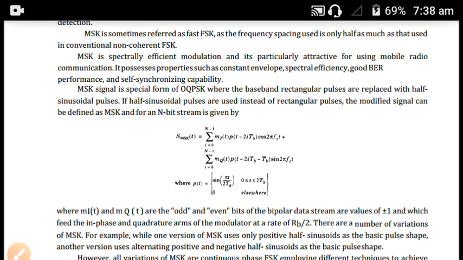It is a special form of orthogonal QPSK. If we replace the rectangular pulse of OQPSK in amplitude with a half cycle sinusoidal pulse, we get minimum shift keying. From the offset QPSK signal, replacing the rectangular pulse in amplitude with a half sinusoidal pulse gives us MSK.